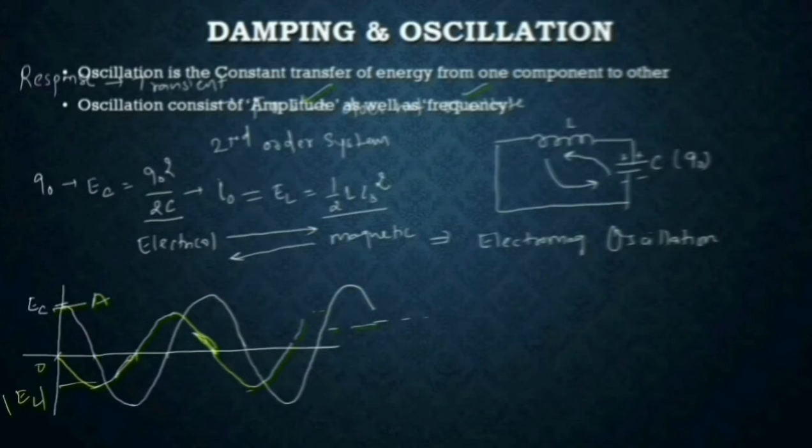And if you want to kill the oscillation of the system, you need to kill the amplitude or the frequency of the oscillation, or at least you need to kill one of them, amplitude or frequency. Or you can say it like this: the charge in the capacitor at any point t will be q(t), which you can call q0 cos(omega t plus phi). So it has the amplitude of oscillation and a frequency of oscillation, and phi is the phase shift. This is simply the advancement or delay of the phase from this frequency.